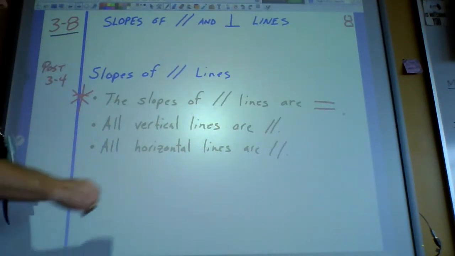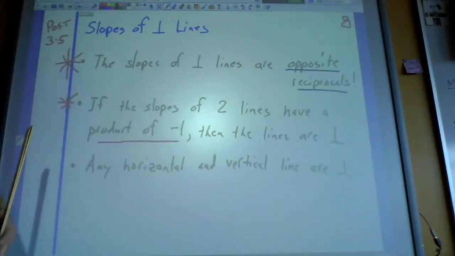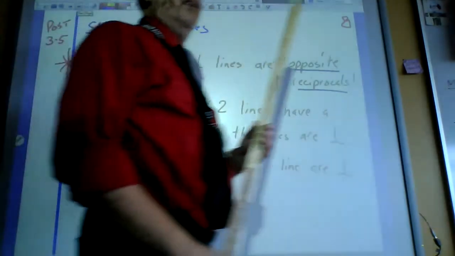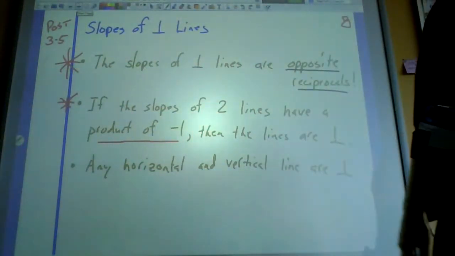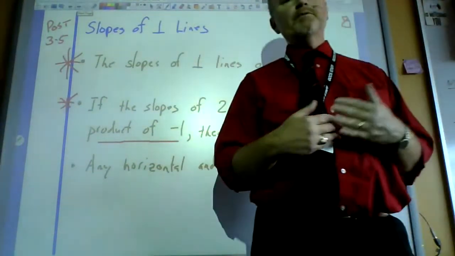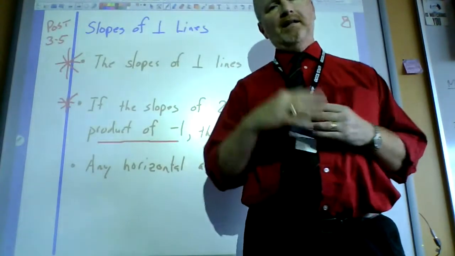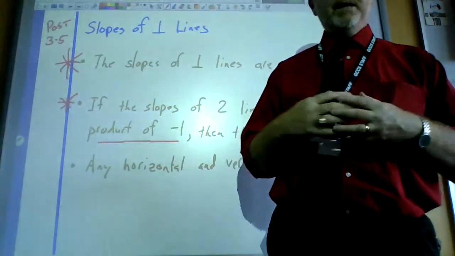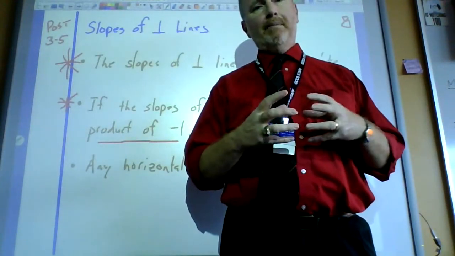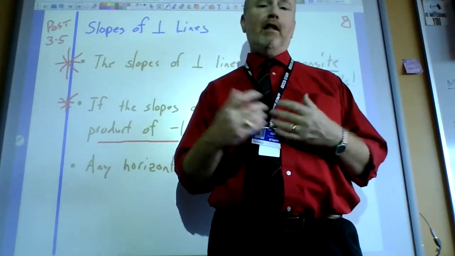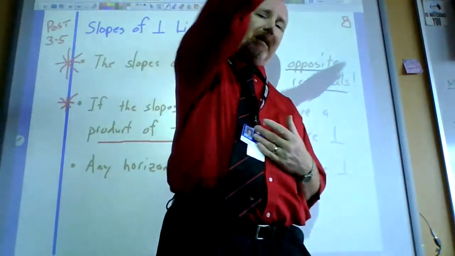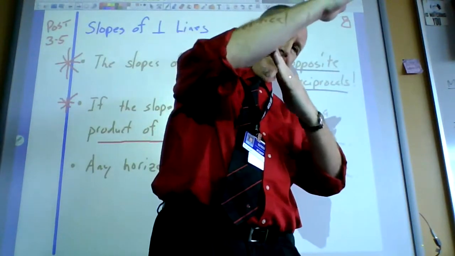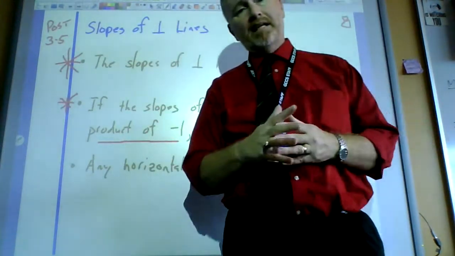And again, pause it if you need to, because here's some interesting stuff about the slopes of perpendicular lines. And this is where it gets a little more tricky. The whole slopes being equal kind of makes sense for parallel lines, but now with perpendicular, some students said in the in-person classes, well, are they going to be like the opposites of each other? Like maybe the slope of this guy would be positive and the slope of this guy would be negative. Is that how it works? Well, kind of. That's kind of close.